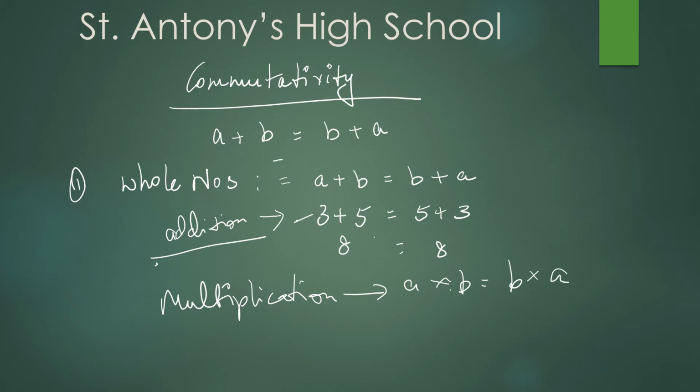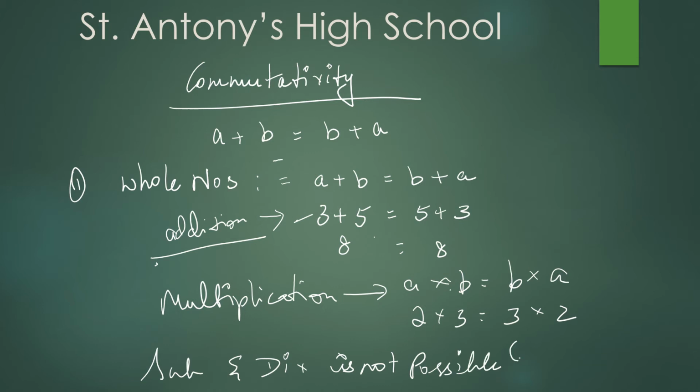So this is also applicable, but subtraction and division are not possible under whole numbers for the commutativity property. So here four operations we have done now. Which are the operations applicable for commutativity under whole numbers? Addition is possible, multiplication is possible, but subtraction and division are not possible for whole numbers under the commutative property.